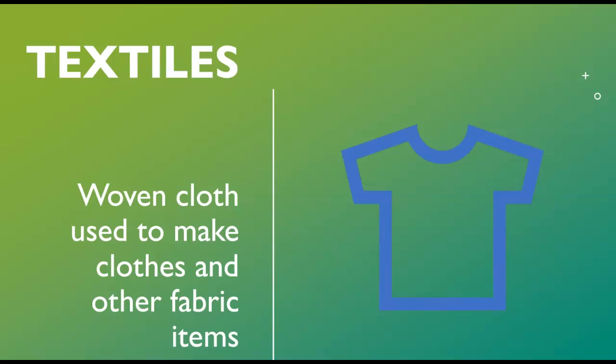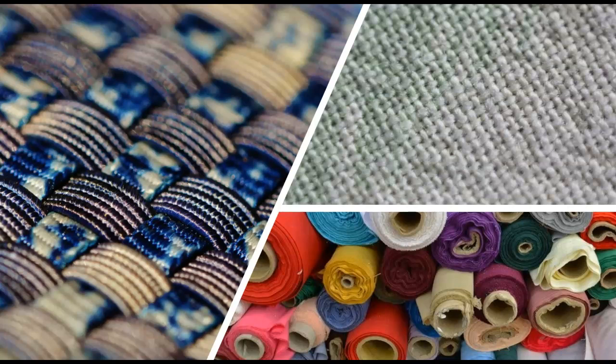Textiles, you're all wearing textiles right now. Woven cloth used to make clothes and other fabric items. So the little image of a t-shirt, you really weren't wearing t-shirts in ancient Egypt, but you get the idea that it's any fabric used to make wearable items. We of course have tons of color choices now, and some of your shirts might be super soft and cozy and some not so much. It all depends on what kind of fabric it's made out of, or textile.